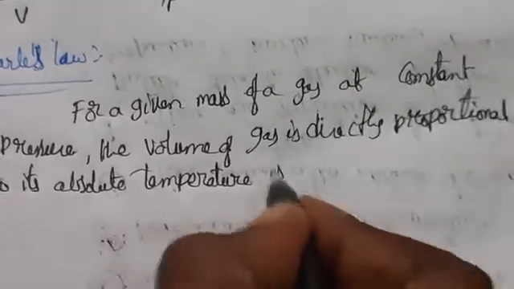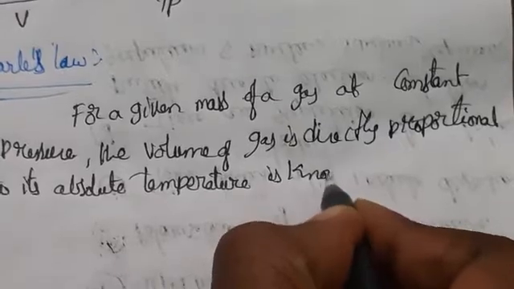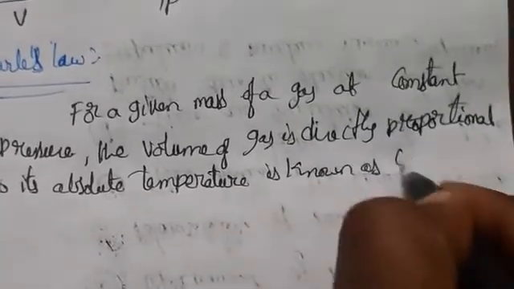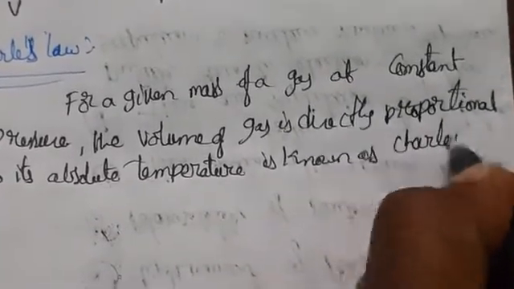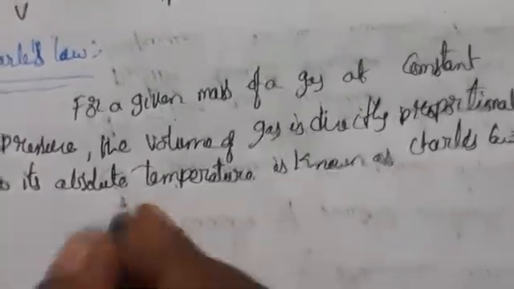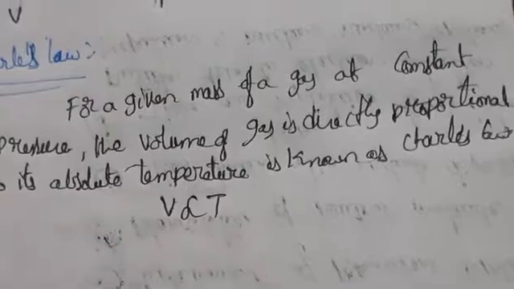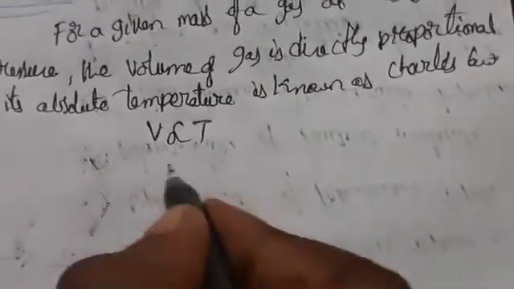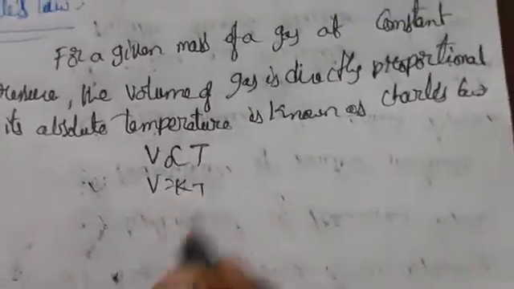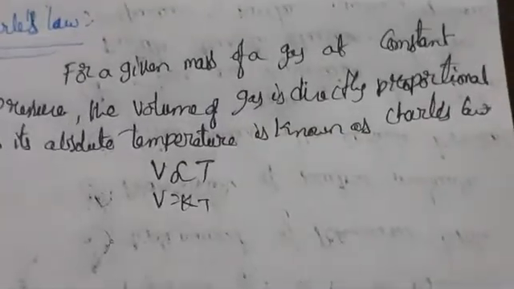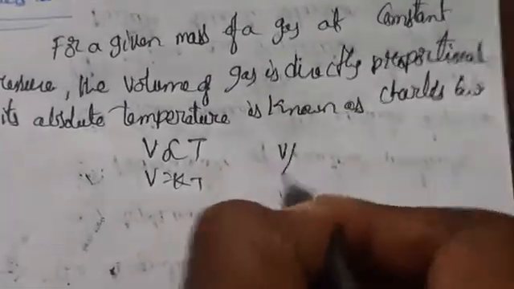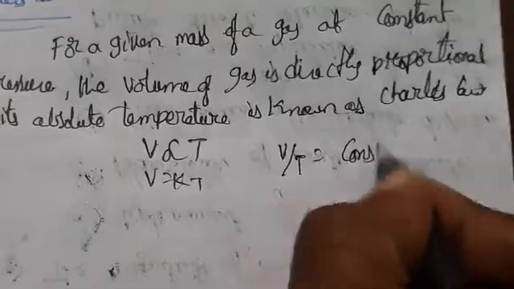This is known as Charles law. We can say V is directly proportional to T, so V equals KT, where K is the proportionality constant. So V by T equals constant.